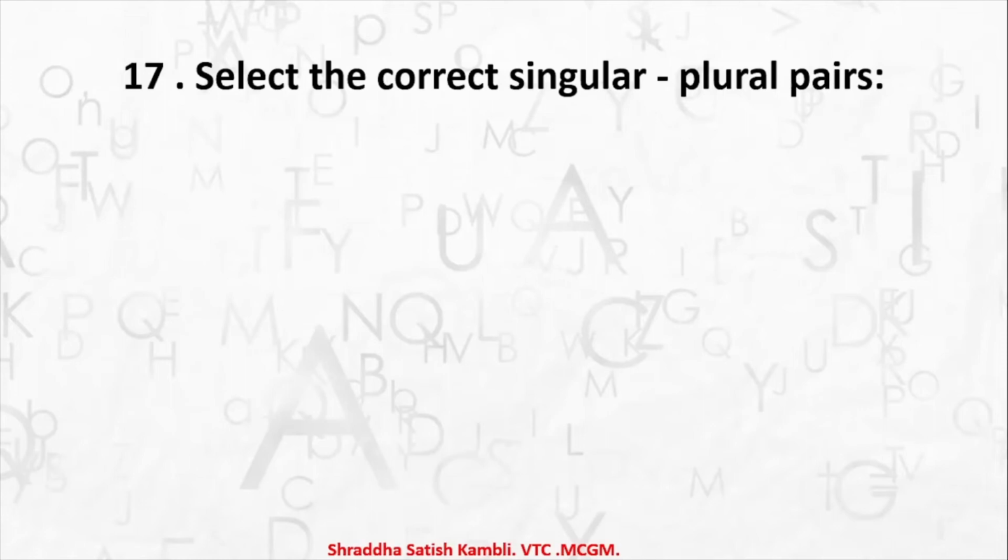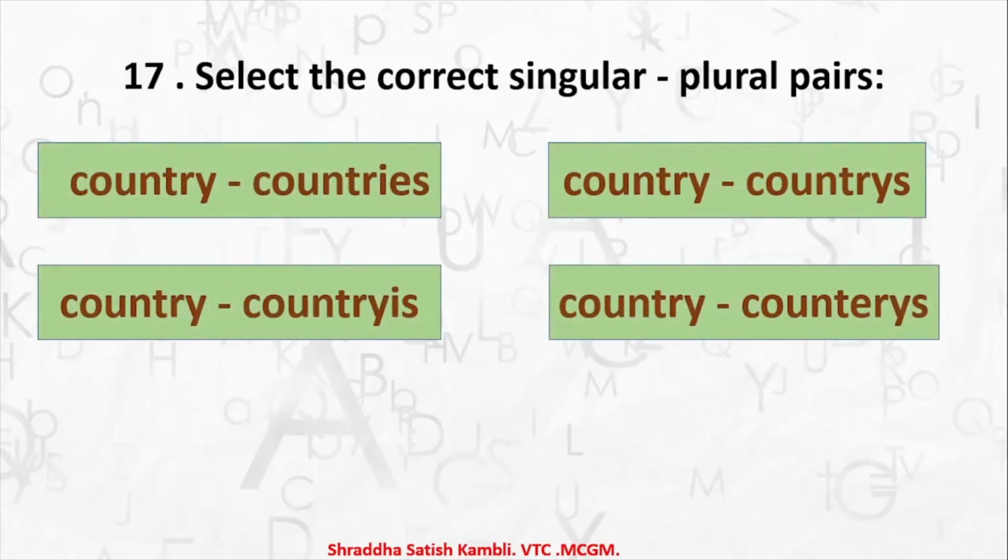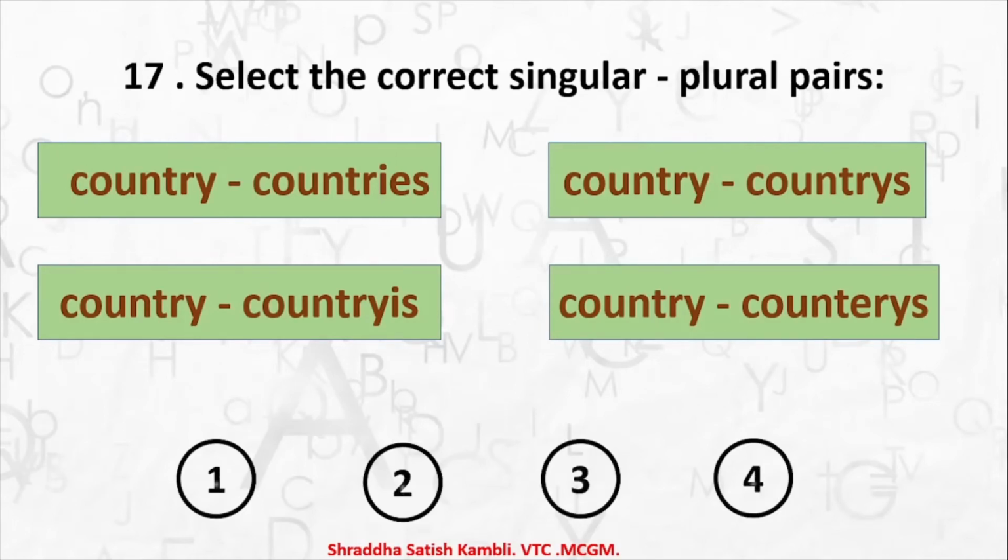Select the correct singular plural pairs. Once again you have country, countries with an S; country, countries with a YIS; and countries. Which is the right answer? Yes, it is 1. First one, country. India and her neighboring countries, we say.